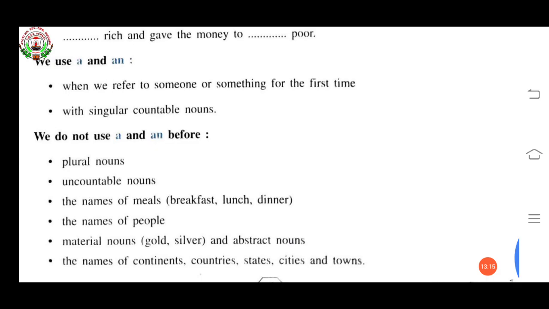Now see, we use a and an when we refer to someone or something for the first time with a singular countable noun. Always remember this. We use articles with singular countable nouns. Okay.